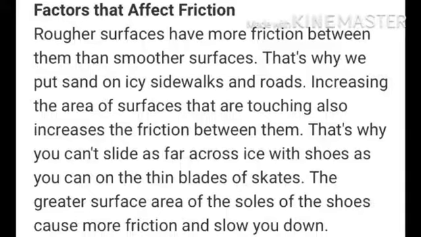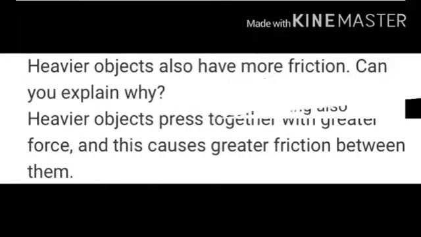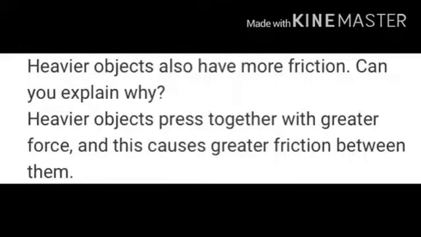First, on a horizontal surface, the force of friction is directly proportional to the weight of the body which moves. The force of friction depends on the nature of the surfaces in contact. The force of friction does not depend upon the area of the surface in contact. Now one question. Heavier objects also have more friction. Can you explain why? Heavier objects press together with greater force, and this causes greater friction between them.